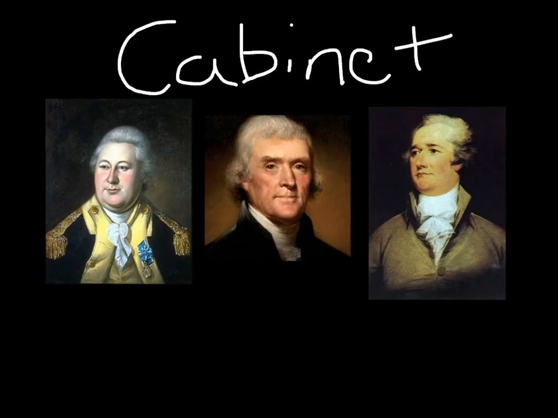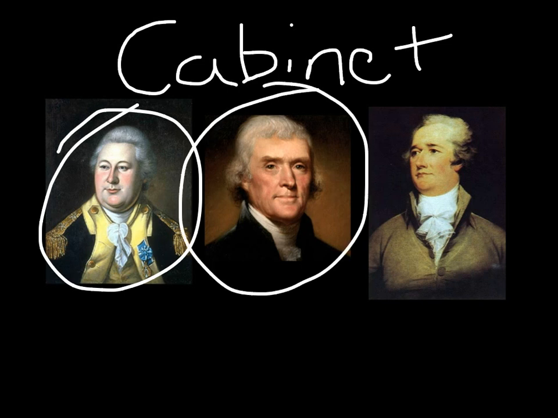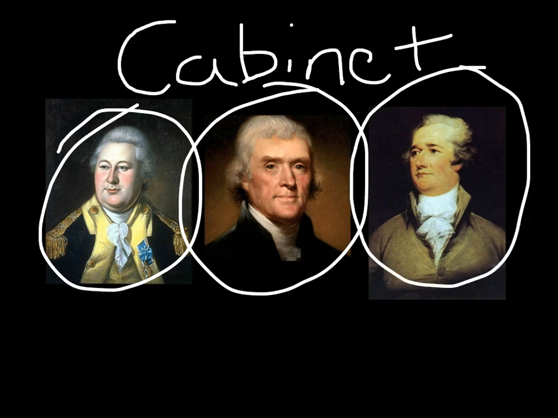Washington had many key events during his presidency. But one major one was the creation of the cabinet that consisted of Henry Knox as the Secretary of War, Thomas Jefferson as the Secretary of State, and Alexander Hamilton as his treasurer. Let's take a look at Hamilton's contributions to the Federalist era.